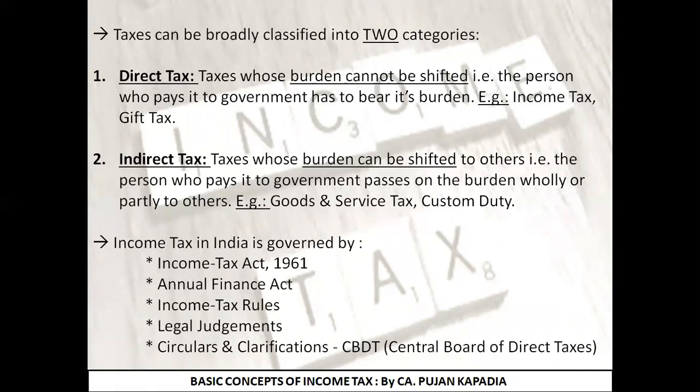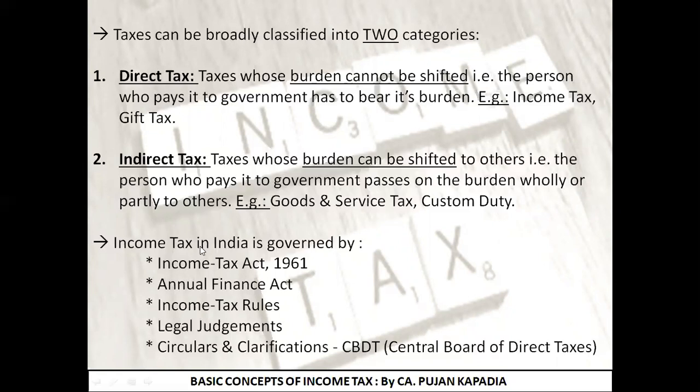The examples were goods and service tax, customs duty, etc. We took an example of jeans, how it was manufactured by the manufacturer who paid the GST, then passed on to the wholesaler, passed on to the retailer, and finally the burden of GST is borne by the final customers. So this was the basic idea of what is direct tax and what is indirect tax.